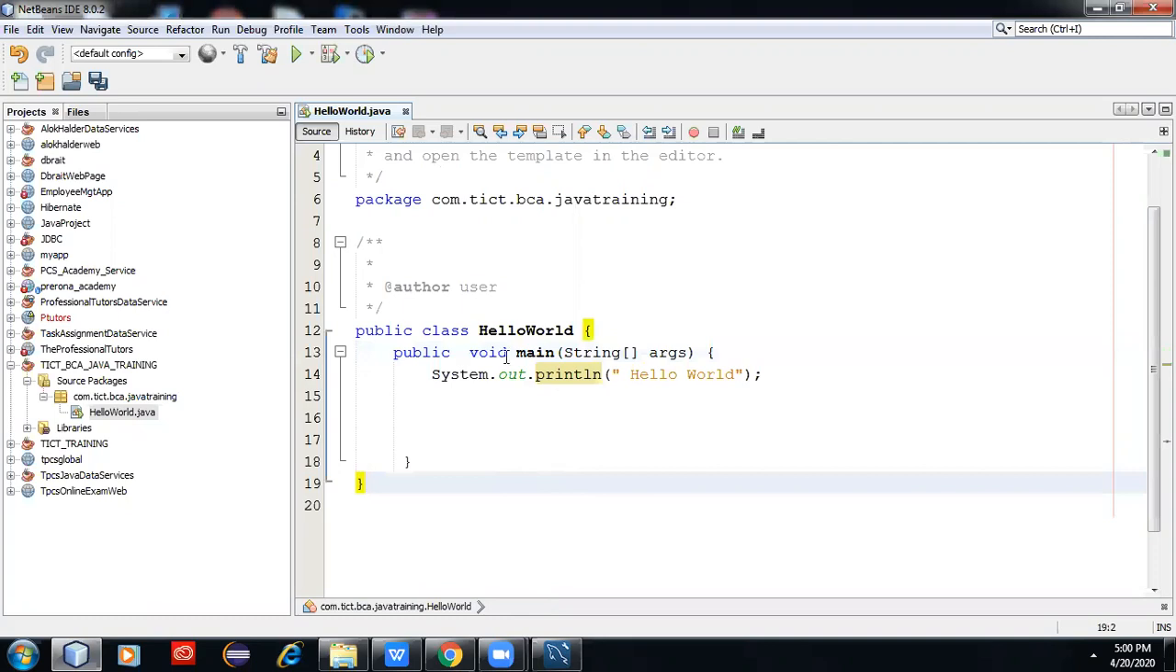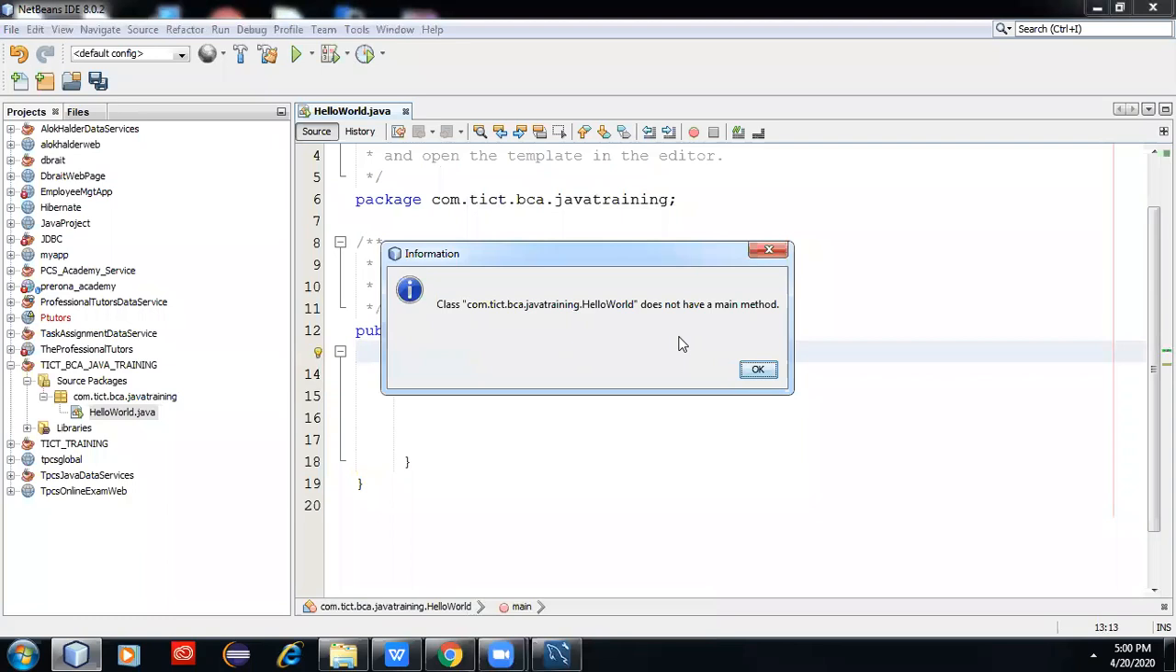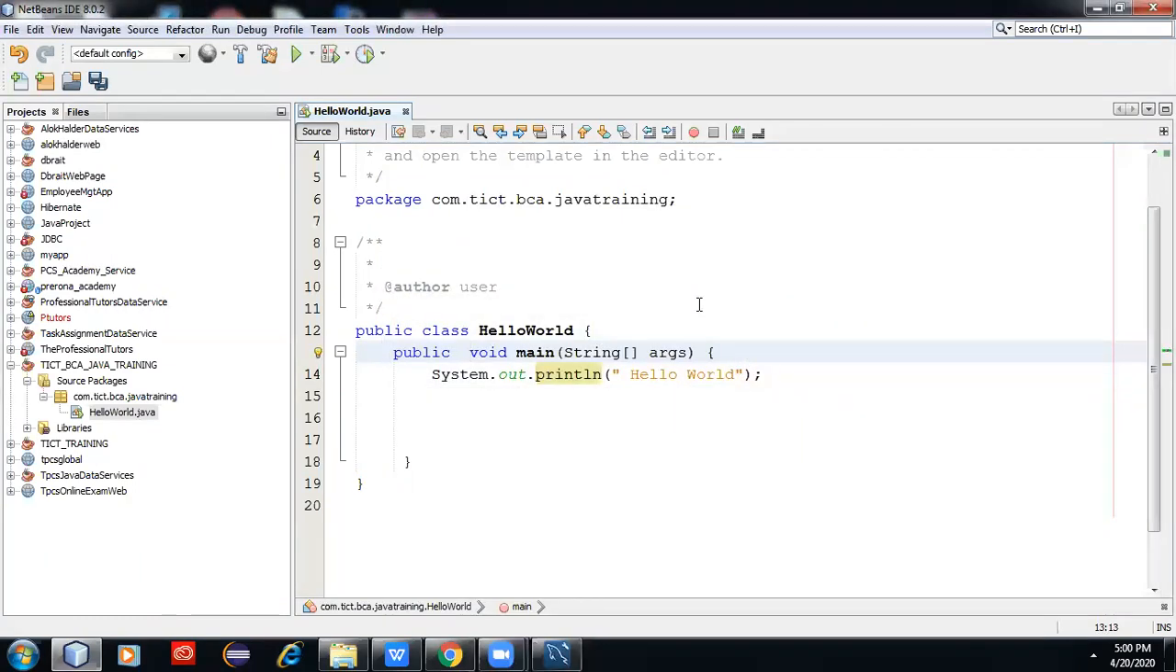Actually, if you remove static, what will happen? If you write it in the command prompt, the program will compile. But if you run the program, it will give an error: main method not found. It will show that there is no main method. Your door is open, but